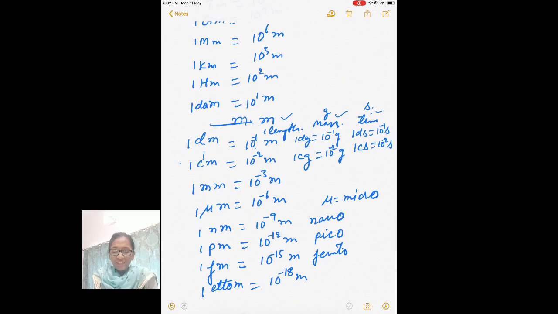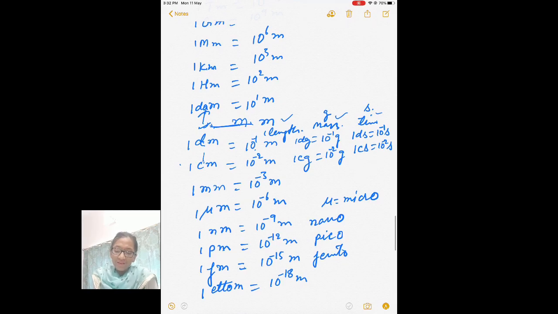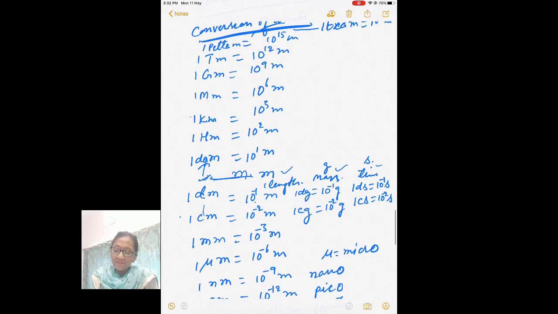It reduces 10 times, and from here to here 10 power 2 times. Then 10 power 3, 10 power 4, 10 power 5, and from here the power changes at the rate of 3. So you just increase 3 power.